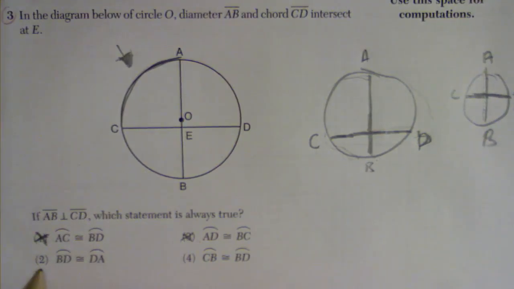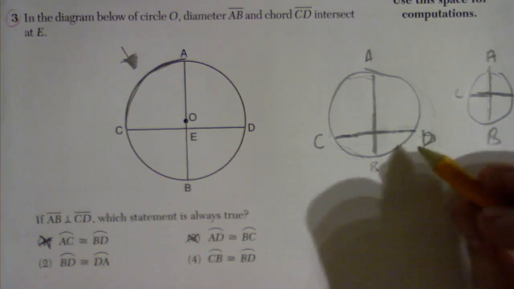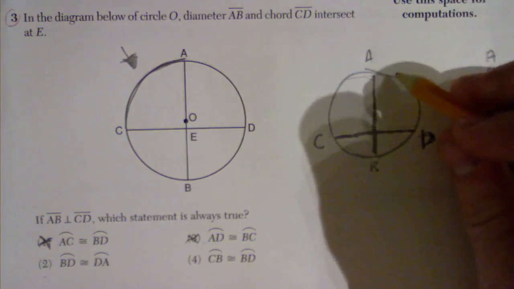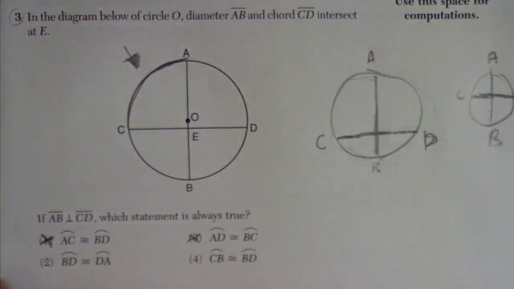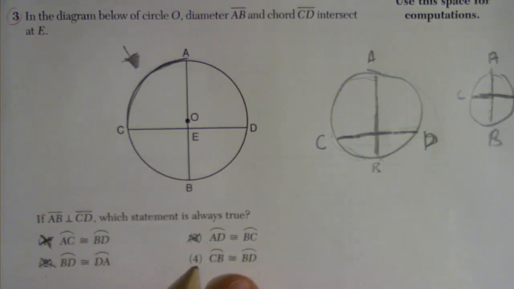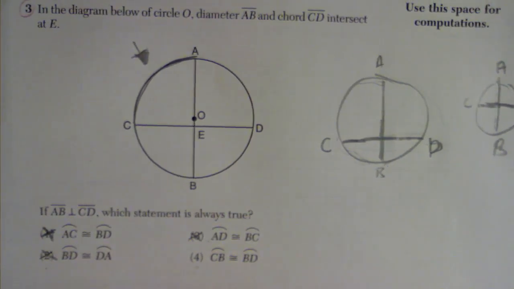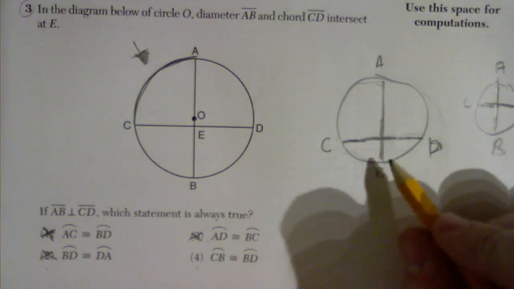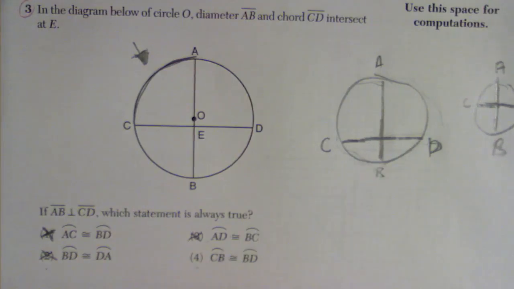Number 2 here, BD is going to be equal to, or congruent to, DA. Let's see, BD to DA, same exact problem. DA looks way larger than BD, so my counterexample is still crossing that one off. And let's see if this one makes sense. If this one makes sense, then we've got a pretty good answer here. If BD is congruent to CB, well, it looks like that one is always going to be true.